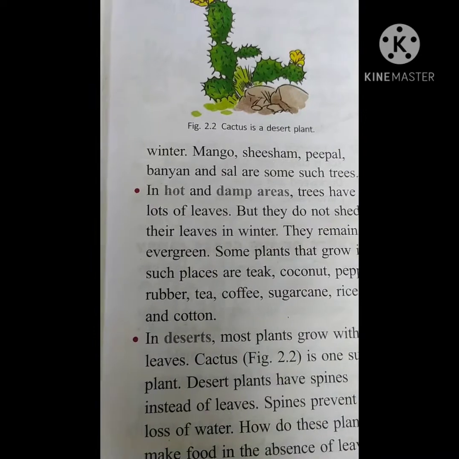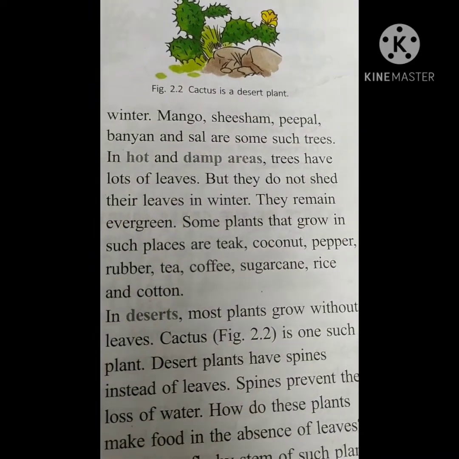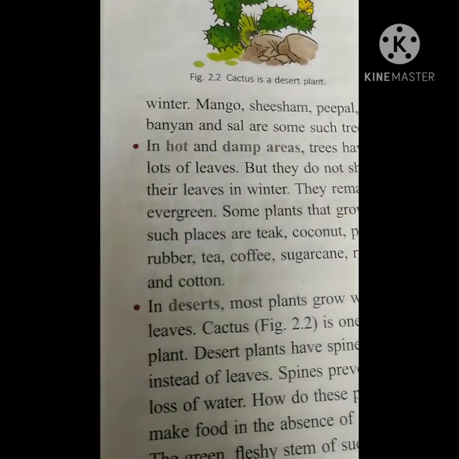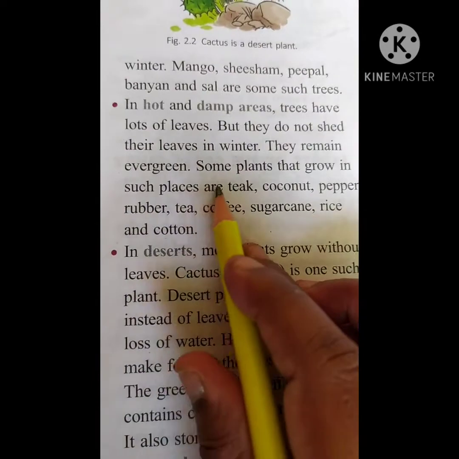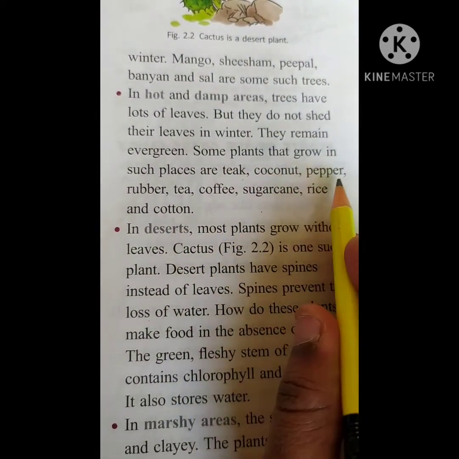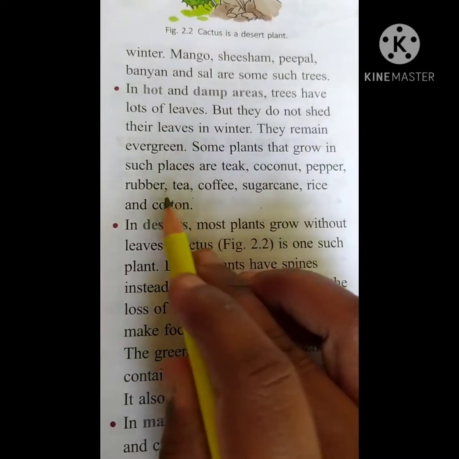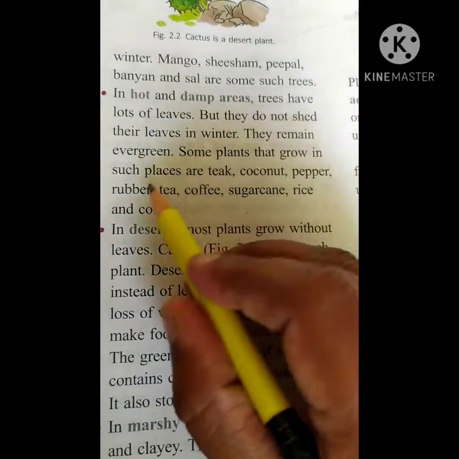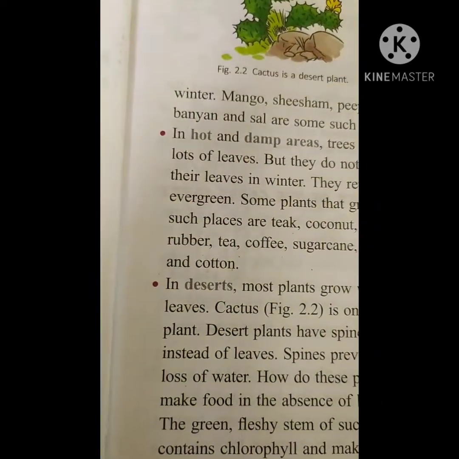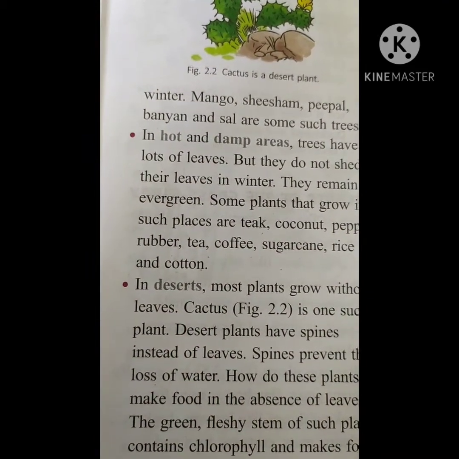Okay, next one. In hot and damp areas, trees have a lot of leaves, but they do not shed their leaves in winter. They remain evergreen. Some plants that grow in such places are teak, coconut, pepper, rubber, tea, coffee, sugarcane, rice and cotton. These are all the examples for the hot and damp areas. Hot and damp areas, I told you, beta, they are growing near the coastal regions.